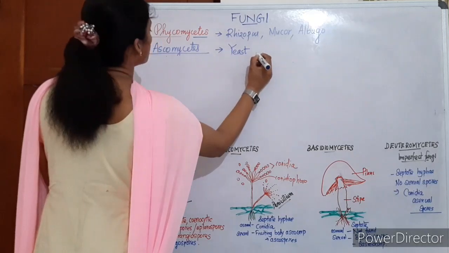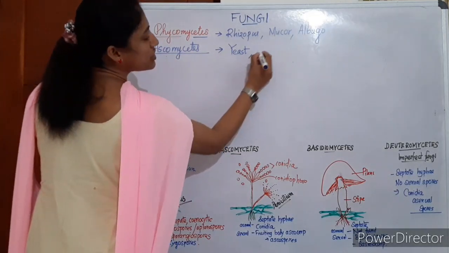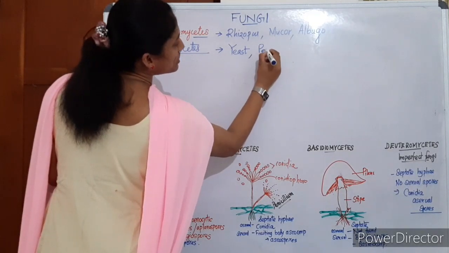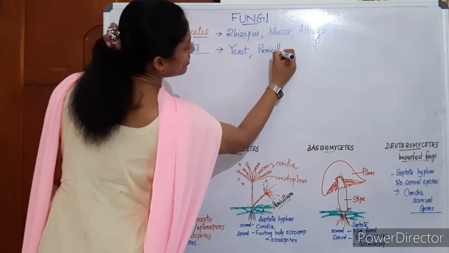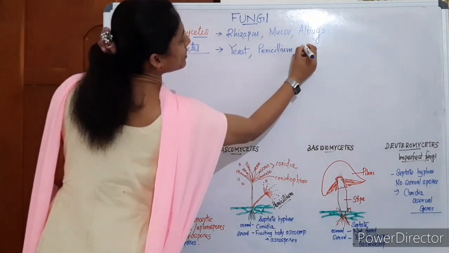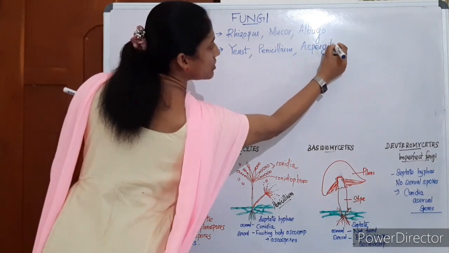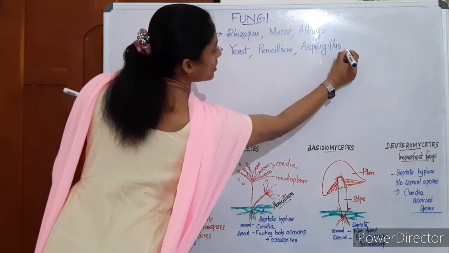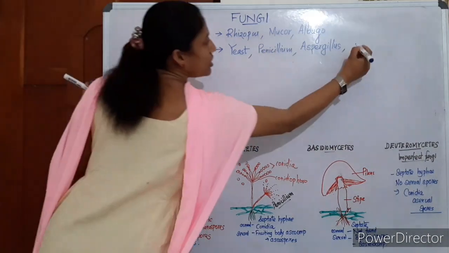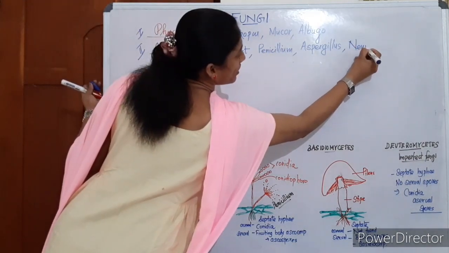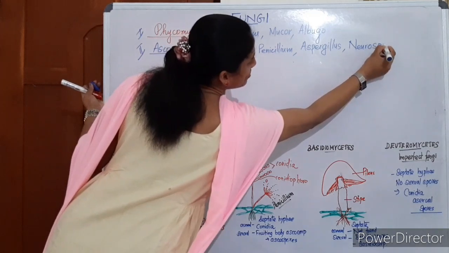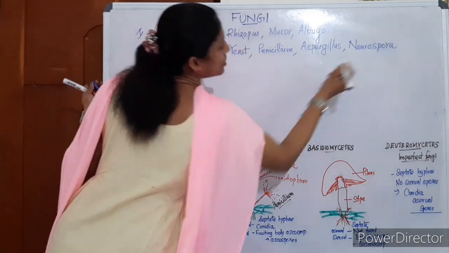Examples of Ascomycetes are yeast, Penicillium, Aspergillus. You should study all these names because they may come in entrance questions. Neurospora is a very common research material because of its many features.